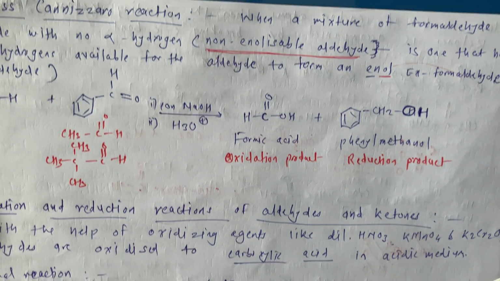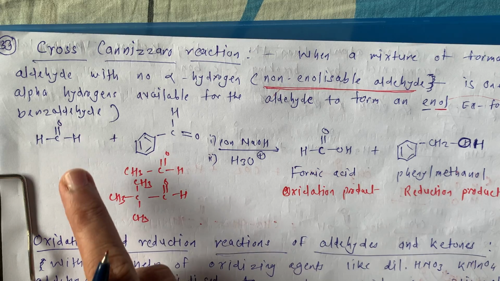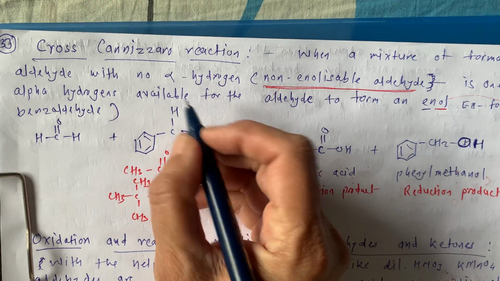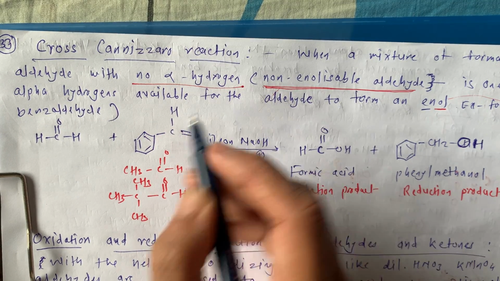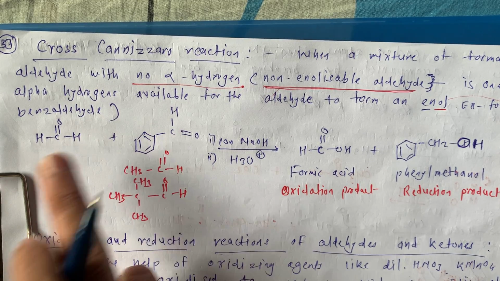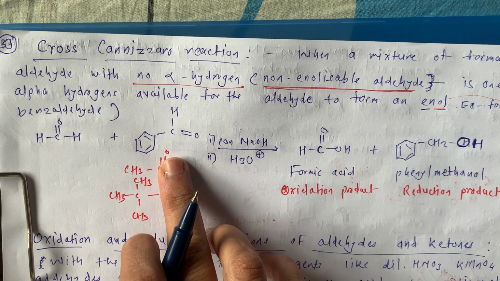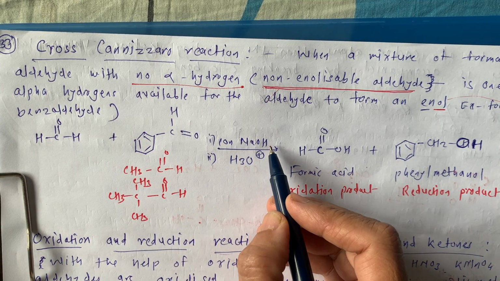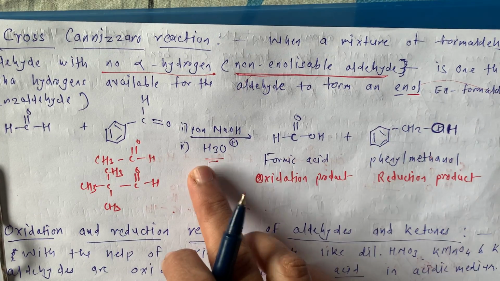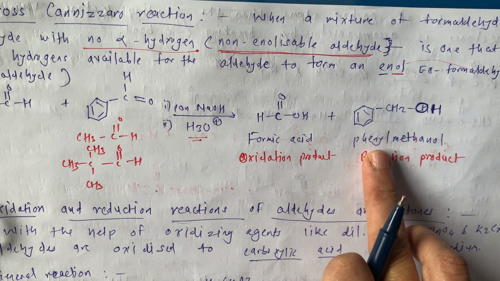Next one is cross Cannizzaro reaction. Now here we have to use two different aldehydes which are not having alpha hydrogens. One is formaldehyde, another one is benzaldehyde. Then again treated with concentrated NaOH followed by acidification or acid hydrolysis. One is converted to formic acid while another is converted into phenyl methanol.